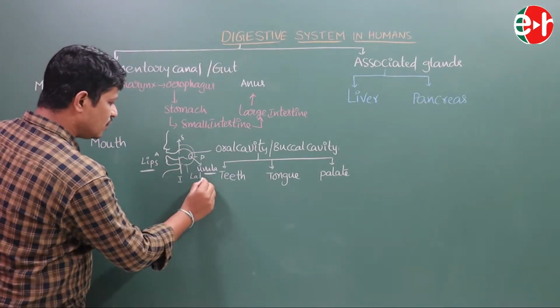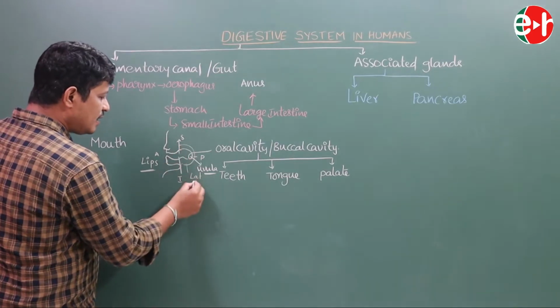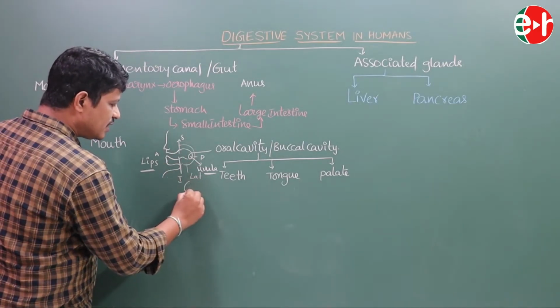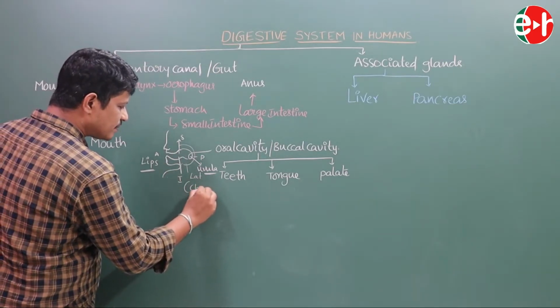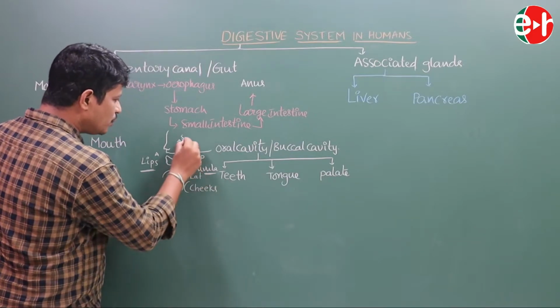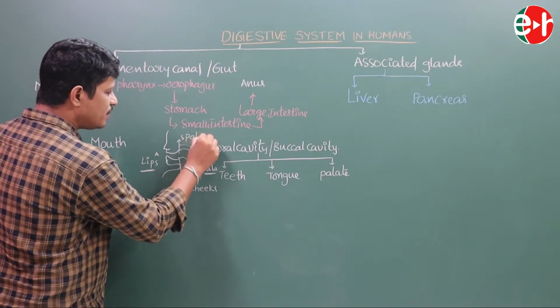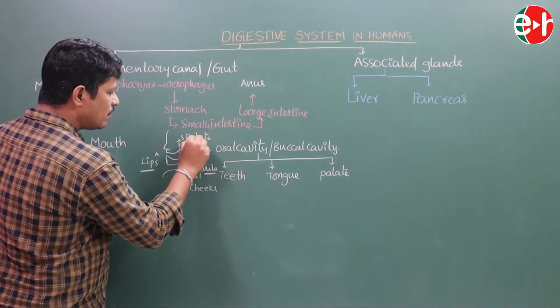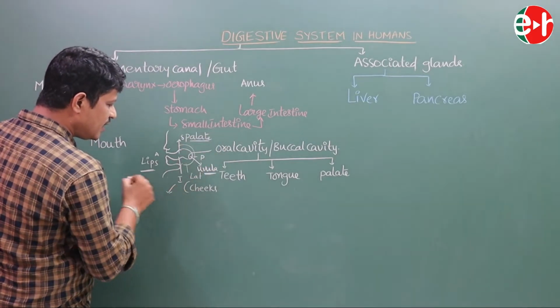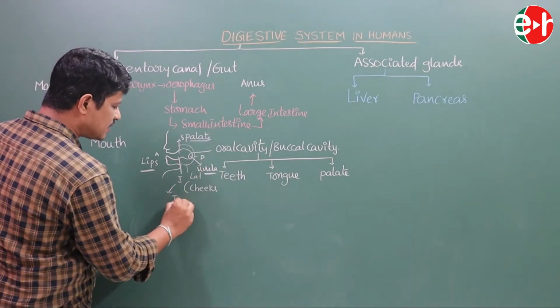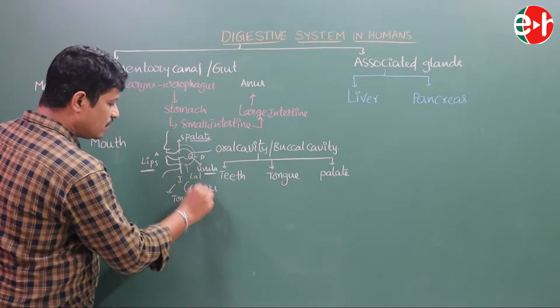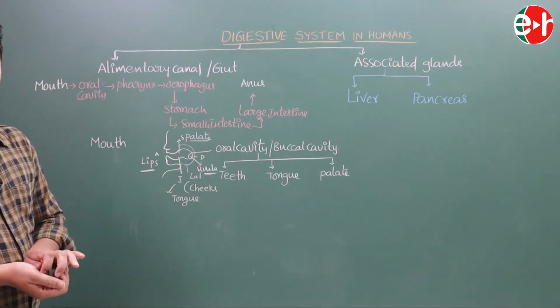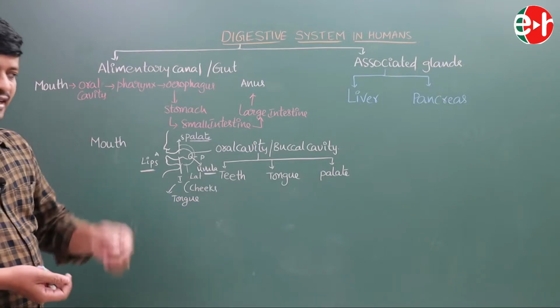This is uvula. And the lateral parts of the oral cavity are covered by cheeks. Superiorly, it is surrounded by palate. Inferiorly, it is surrounded by the tongue. So, this is regarding the oral cavity in all directions.